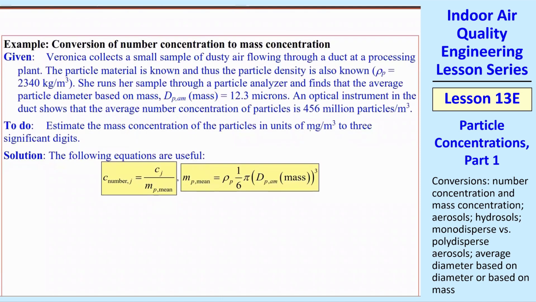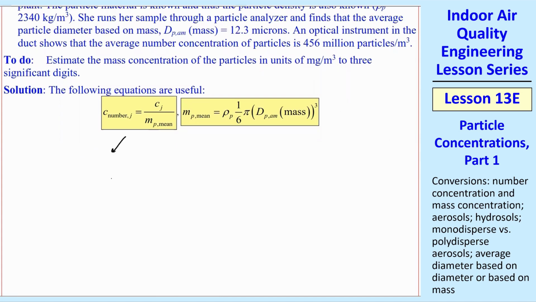Finally, let's do an example of conversions. So in this problem, Veronica collects a small sample of dusty air, and the particle material has a density, rho P, of 2340 kilogram per meter cubed. She runs her sample through a particle analyzer and finds the dpAM mass is 12.3 microns. An optical instrument shows that the average number concentration is 456 million particles per cubic meter. We want to estimate the mass concentration of the particles in milligram per meter cubed to 3 significant digits.